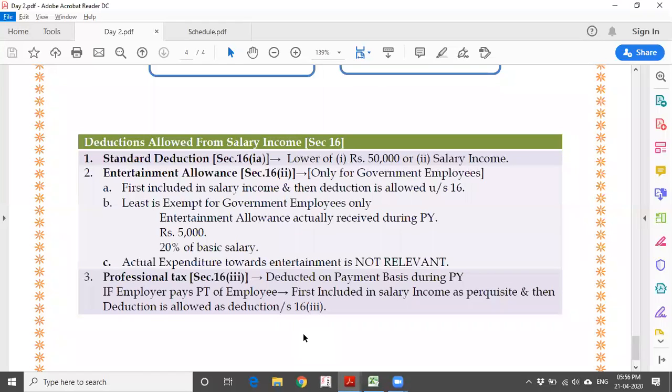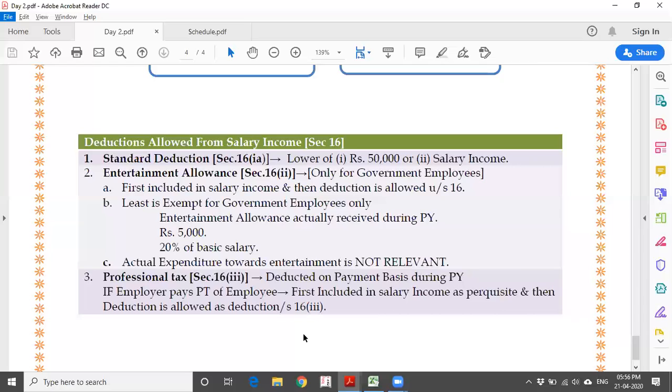And the professional tax. What is professional tax? Taxes need to be paid to the state government, because this entry is in the state list, that is list 2, wherever there is a tax on employment. Say for example, in Karnataka, if your salary is more than 50,000, you need to pay 200 rupees per month as professional tax. Wherever you are paying professional tax, that amount will be allowed as a deduction. That amount is a maximum of 2,500 rupees.